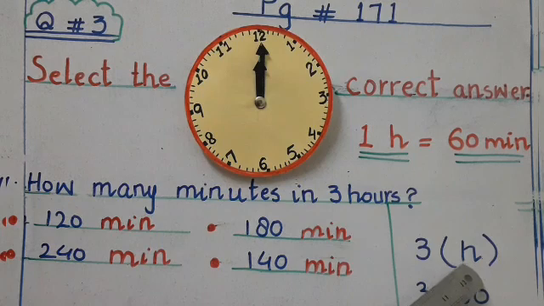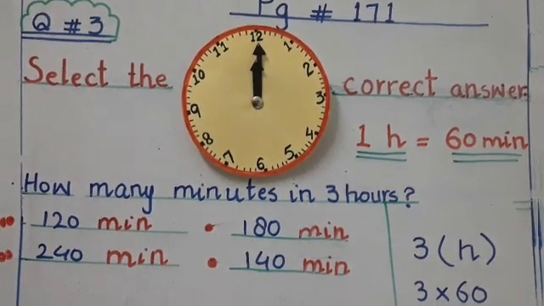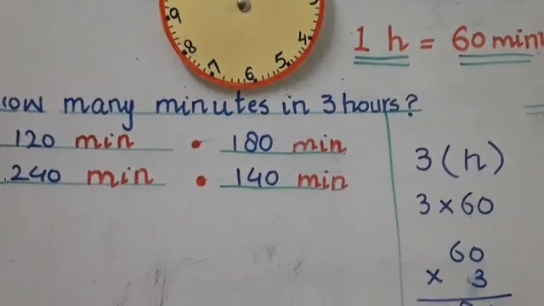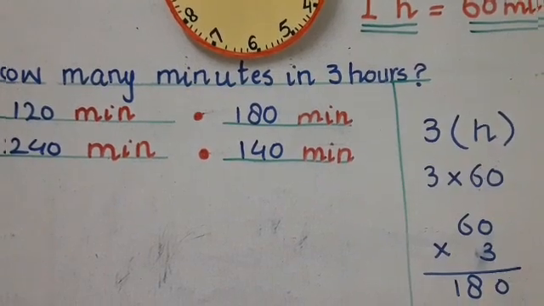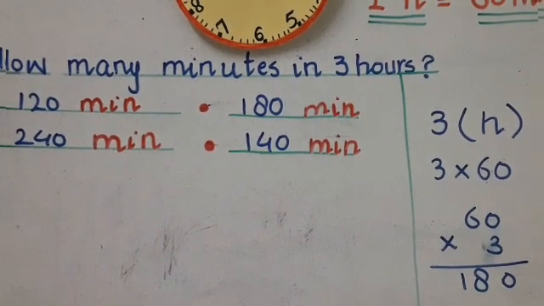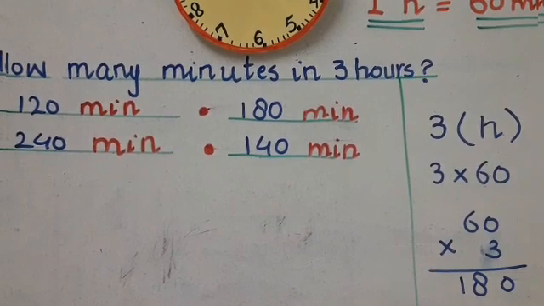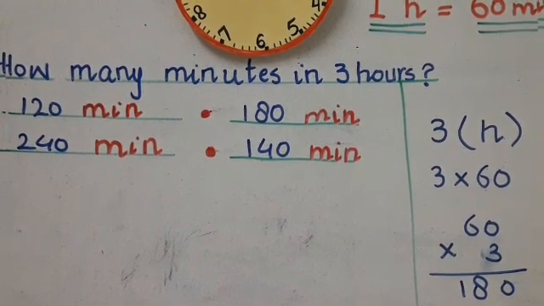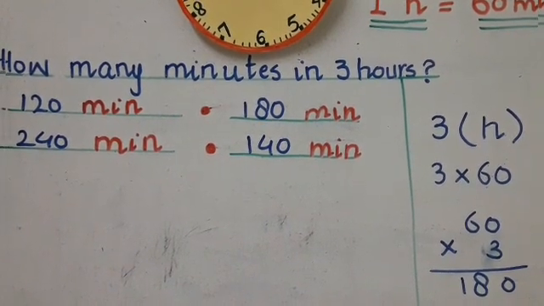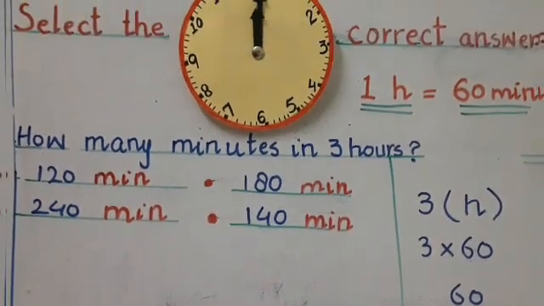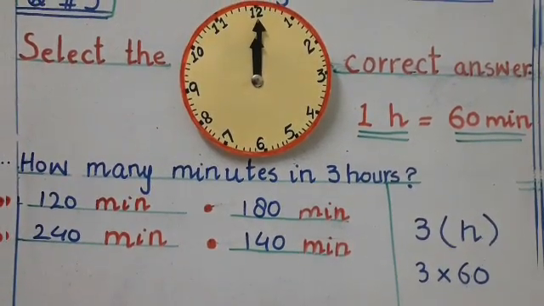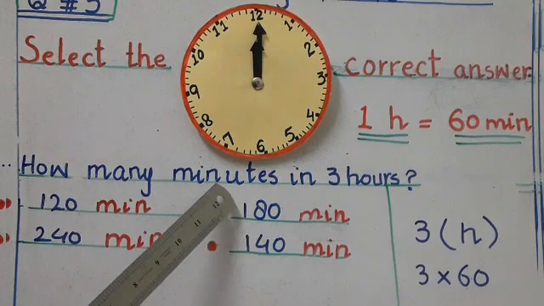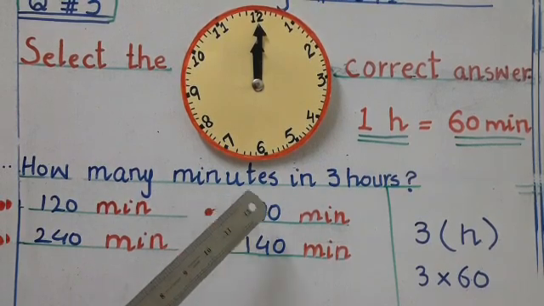So hour means 60 minutes. So we will multiply 3 by 60 and get the answer. You can see here 60 multiply 3. 3 zeros are 0 and 3 sixes are 18. So you can see the answer in the options, 180 minutes. This is our answer, 180 minutes.